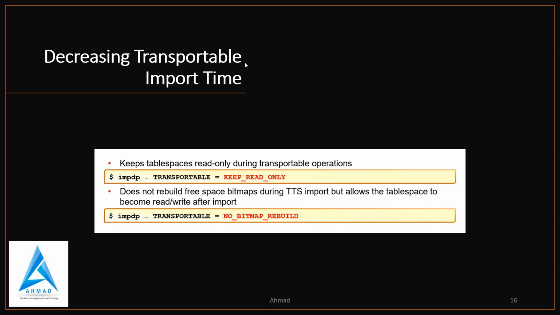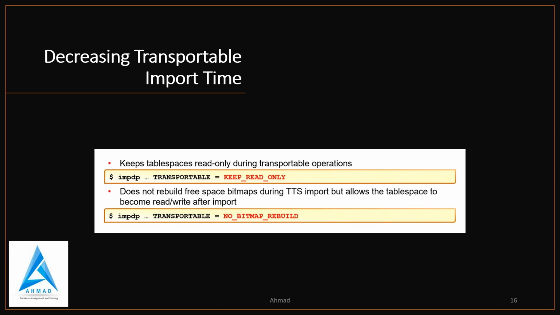Now, decreasing transportable import time. Keep the tablespace read only during transportable operations. So you have this parameter transportable=keep_read_only, which does not rebuild the free space bitmap during TTS import, but allows the tablespace to become read write after import. So you have transportable=no_bitmap_rebuild.